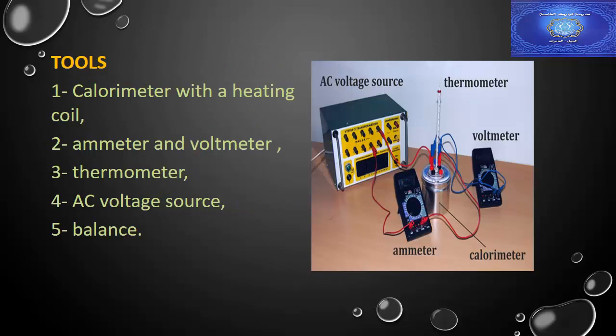To do this experiment, we will use a calorimeter with a heating coil, ammeter, voltmeter, thermometer, AC voltage source, and balance. A calorimeter is a container isolated from the surroundings to keep the temperature of the substance. The ammeter is used to measure the current. The voltmeter is used to measure voltage. The thermometer is used to measure the change in temperature. The balance is used to measure the mass of the substance.